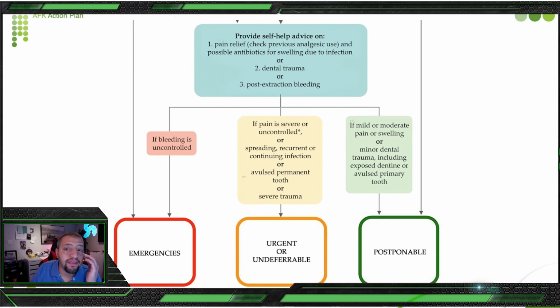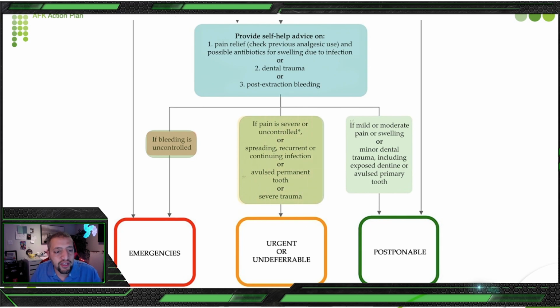And this leads to the last part of our algorithm here. If bleeding is uncontrolled, you are going to deal with him as an emergency. You should treat him regardless of whether he has pain, has no pain, has swelling, has anything. Like he had an extraction and he comes to you the second day and he has bleeding. It is uncontrolled. You asked him to bite on a gauze, you asked him to bite on a tea bag. It's not working. So you should intervene to deal with him.